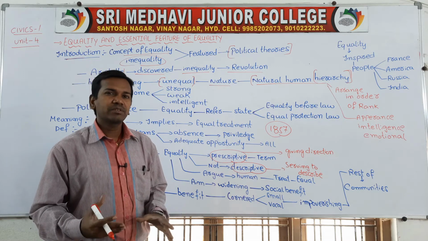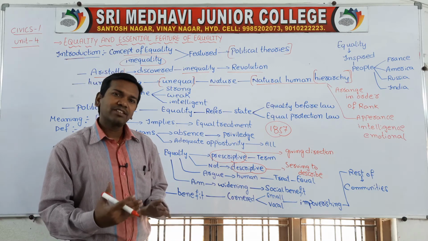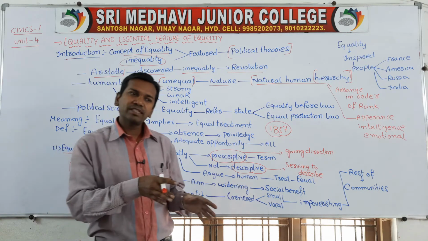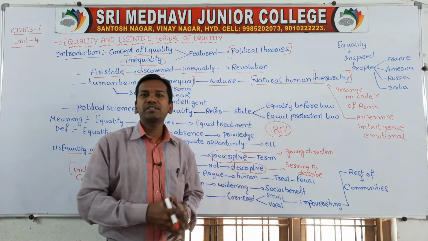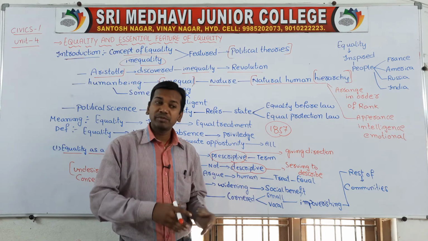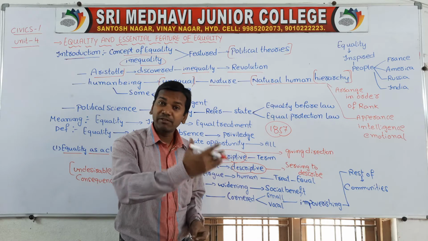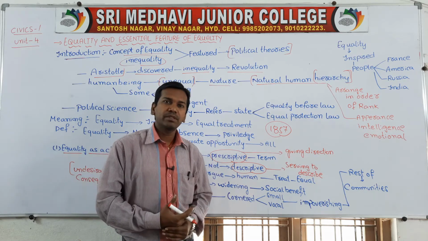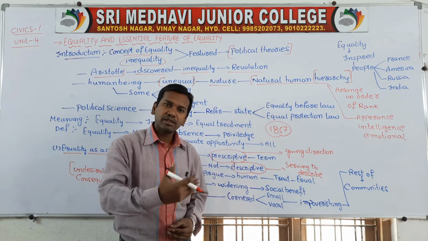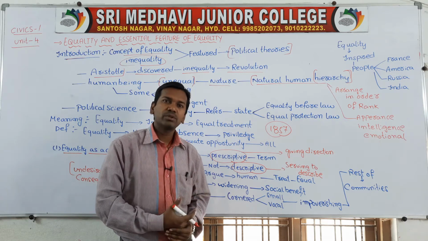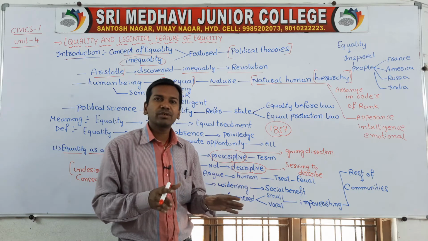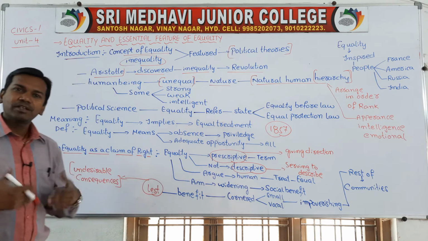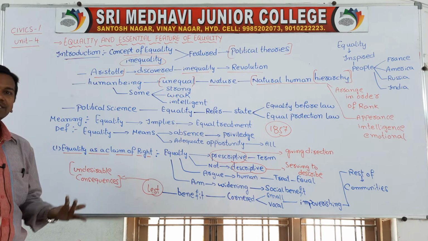So overall, naturally many people have different types of qualities. Due to these qualities also, inequalities form in society. Some people are highly intelligent, so they will develop very fast. Some people are not intelligent, so they will be backward. Some people are energetic, some are highly sportive. So due to the natural hierarchy also, inequalities are formed. Inequalities are not only formed by people, by ourselves, but also due to nature.